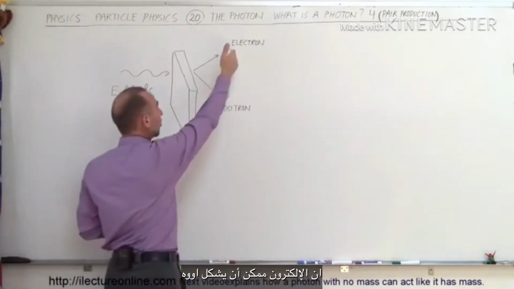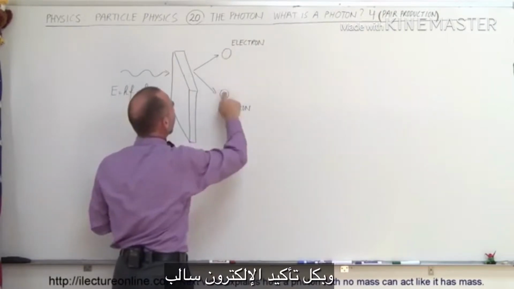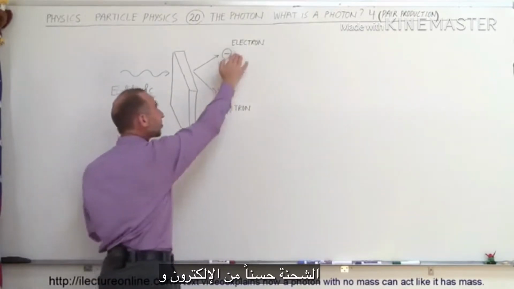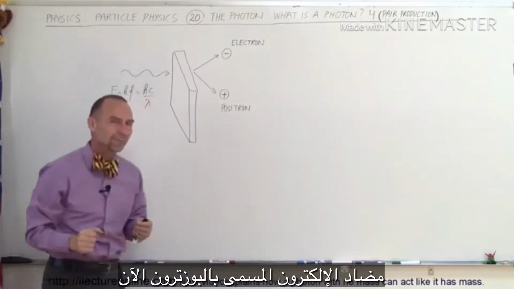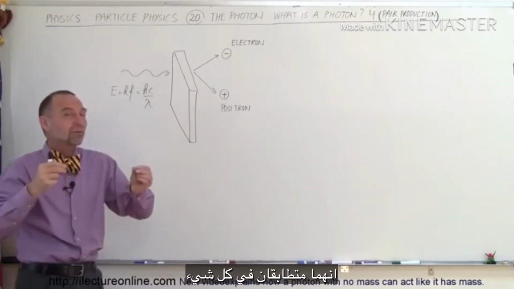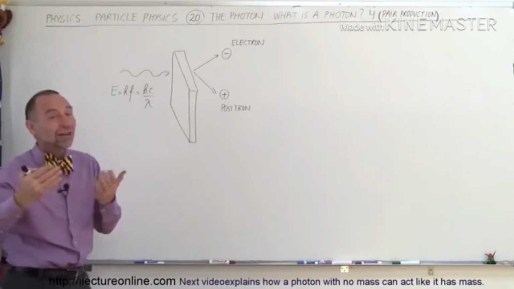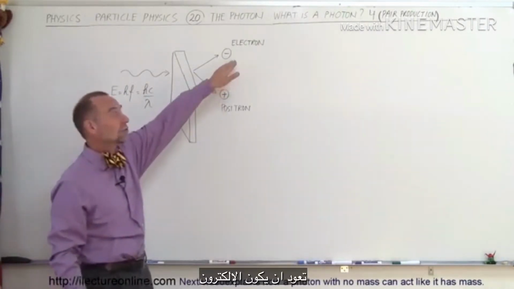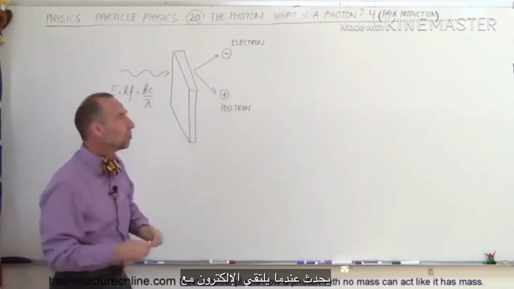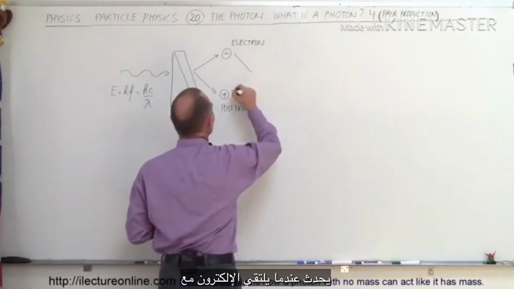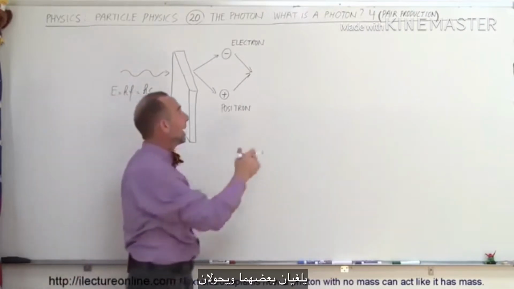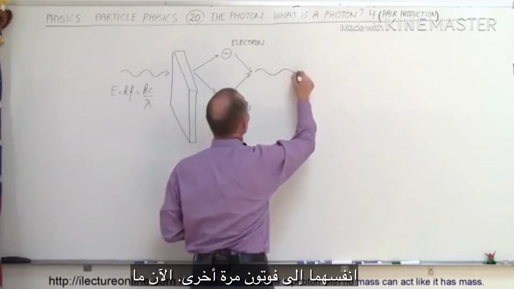In other words, an electron can be formed, and of course an electron is negatively charged, and a positron is positively charged, so it will form an electron and the anti-electron called a positron. Now what's the difference between an electron and a positron? It turns out they're identical in all respects, except one has a negative charge and the other has a positive charge. So this is the electron that we're used to, and this is the positron, the antiparticle of the electron. Now what happens when an electron meets up with a positron and they merge together? Well, they annihilate each other and turn themselves back into a photon.